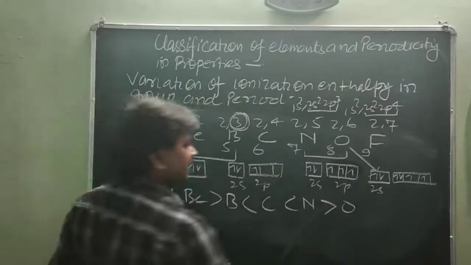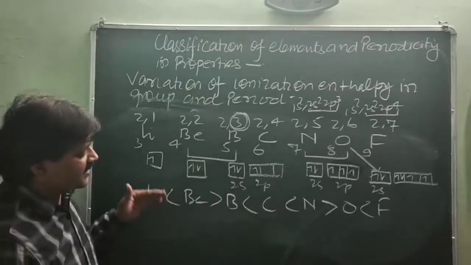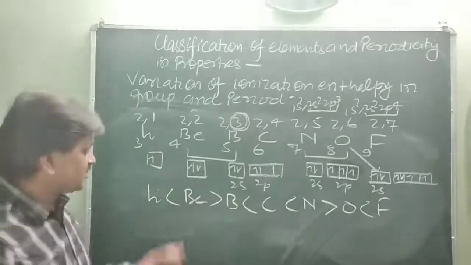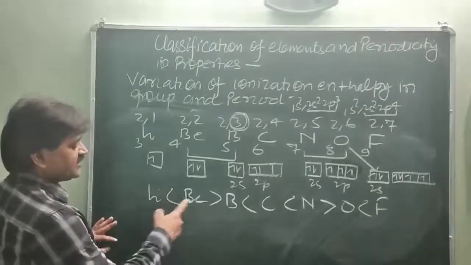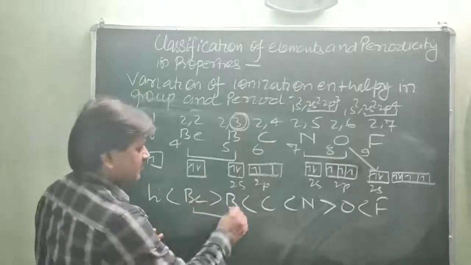And then oxygen is less than fluorine. This is the actual trend of ionization enthalpy when going left to right across the period. There are two faults. You will see lithium is less than beryllium. Beryllium must be less than boron, but it is greater than boron.